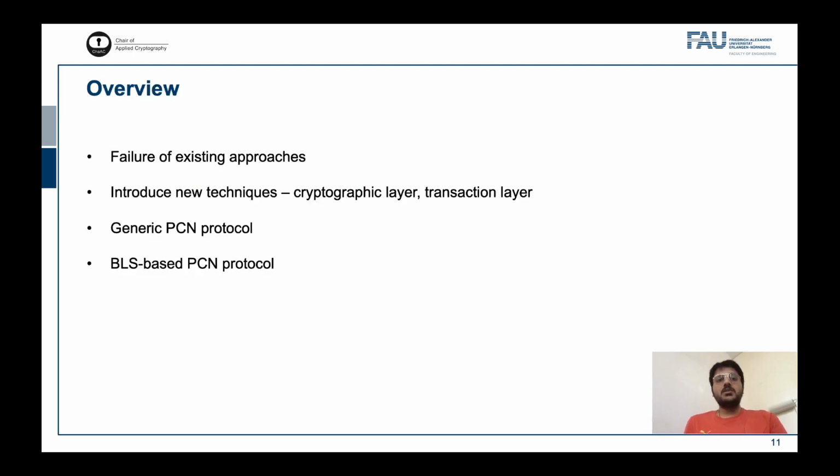In the rest of the presentation, I will first talk about why existing approaches fail to extend PCN for all signatures, followed by the techniques that we introduce to bridge this gap. I will give an overview of our generic and BLS-based PCN protocol.